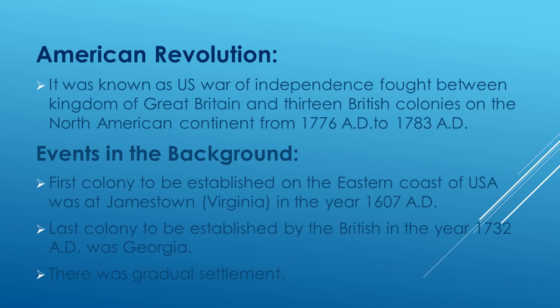These colonies didn't come at once, but came one by one gradually. There was a gradual settlement. They started to settle from 1607 and ended their settlement by 1732. So you can understand that these colonies were not sent at once. Later, in 1783, these colonies fought against the British government and got independence from it.